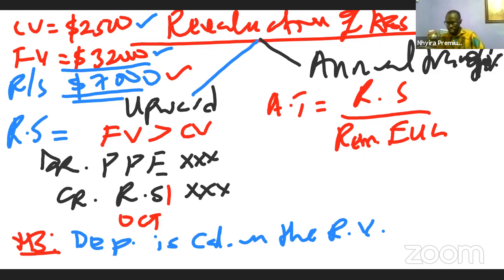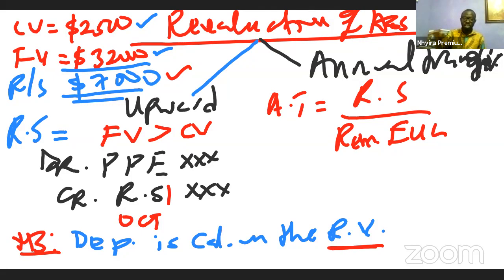Then John is saying depreciation is still on fair value. Yeah, after the revaluation, the depreciation will now be calculated on the revalued amount. So like in my illustration here, my revalued amount is 32,000.